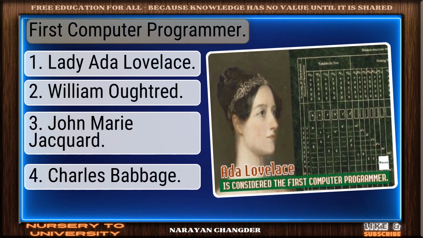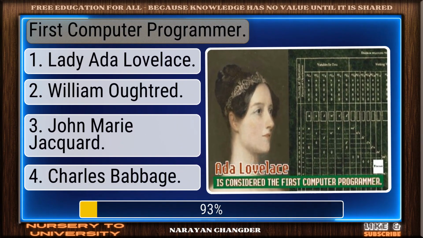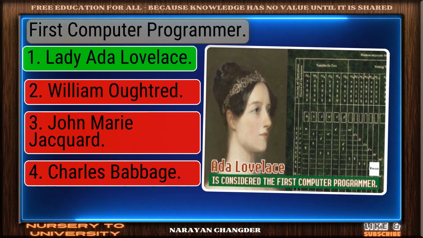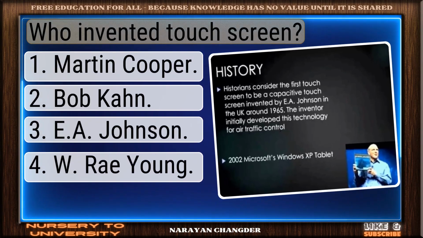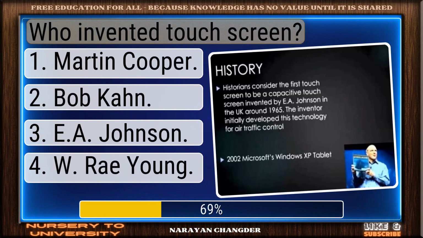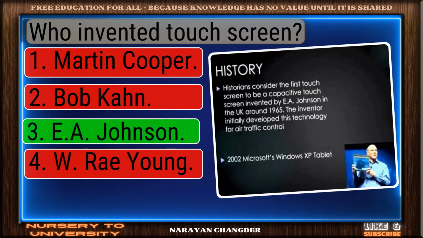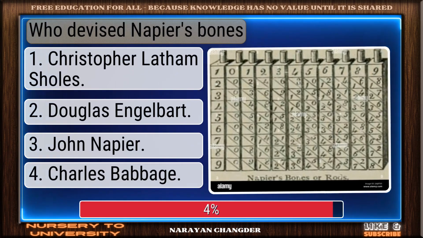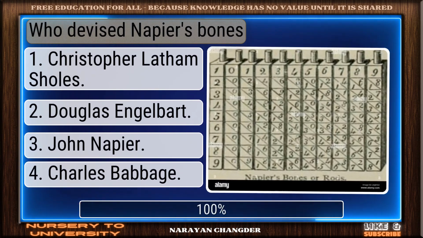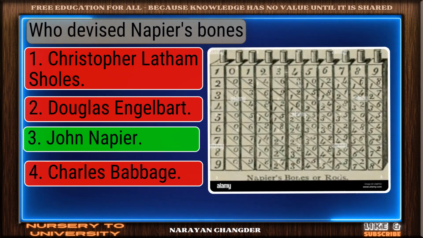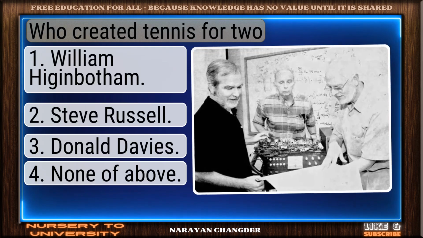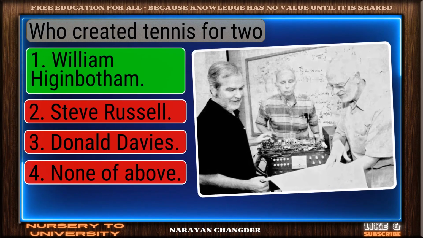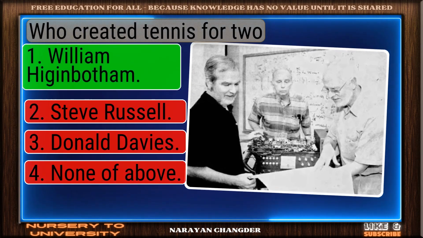First computer programmer? Good job. Your answer, Lady Ada Lovelace, works well here. Who invented touch screen? On track. E.A. Johnson is the correct answer. Who devised Napier's bones? Solid response. John Napier is a valid choice. Who created Tennis for Two? Valid point. William Higinbotham is true.